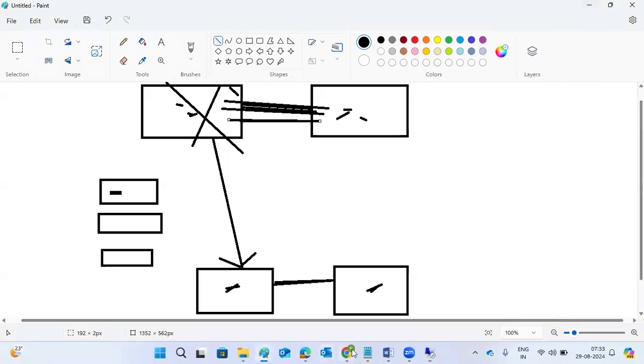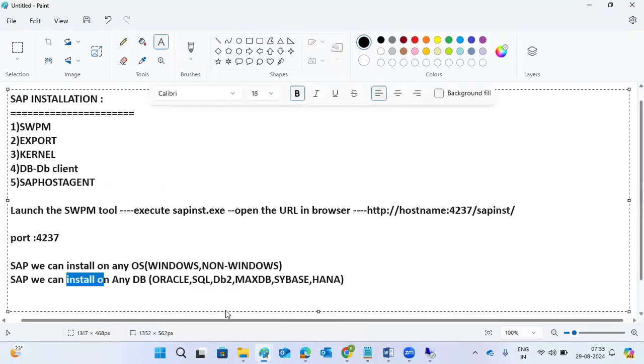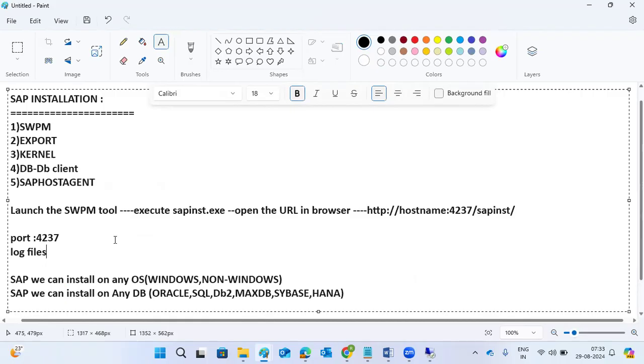Two important things to note here: what is the port number, and what are the log files to check the installation status. The log file is the sapinst.log file. During interviews, people ask which tool you use for the installation, what is the port number for the SWPM tool, and what log files you refer to for the installation.